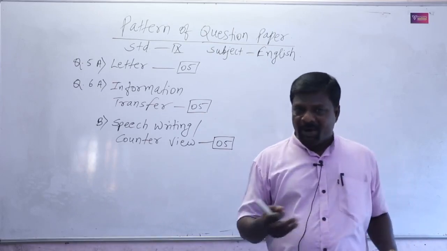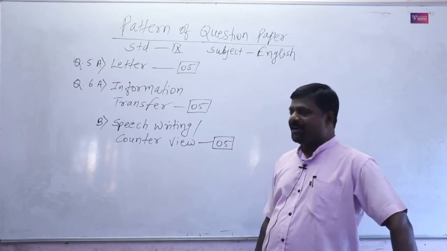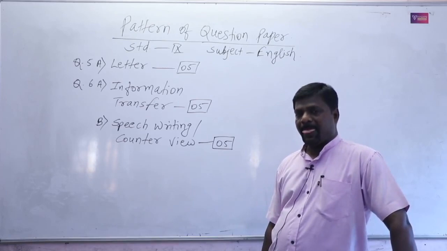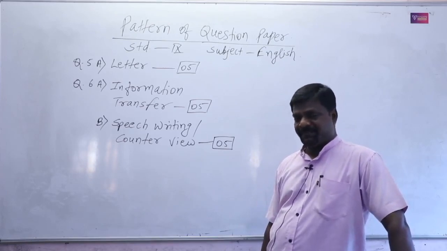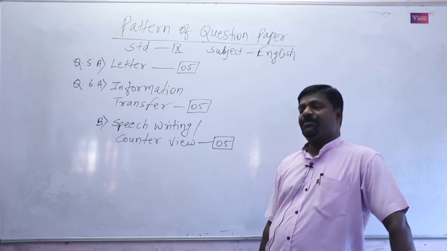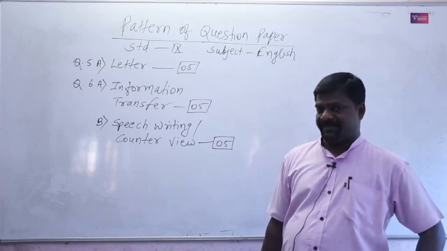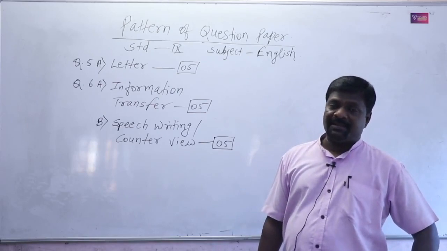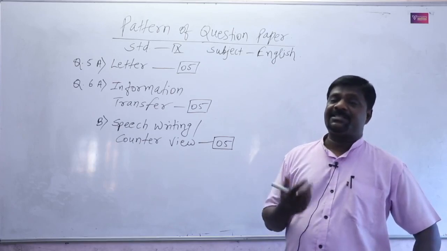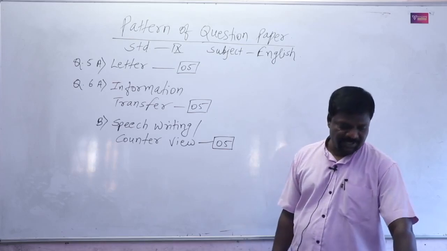And they will give us some points, and we have to write a counter view for that given topic. Counter view means they will give us a view section. View means in favor of that topic, and we have to write a counter view, which means the opposite of that topic. We have to write opposite views, opposite things, our thoughts on that topic. That is the counter view. That is question number 6.